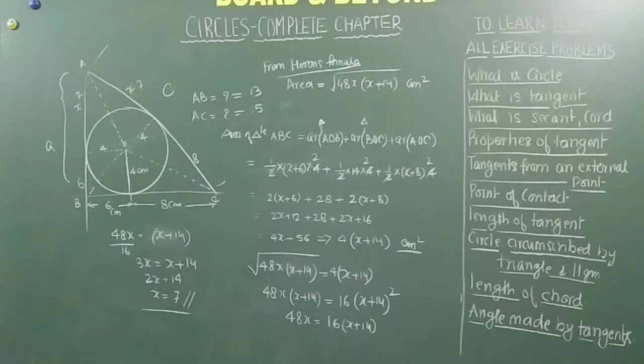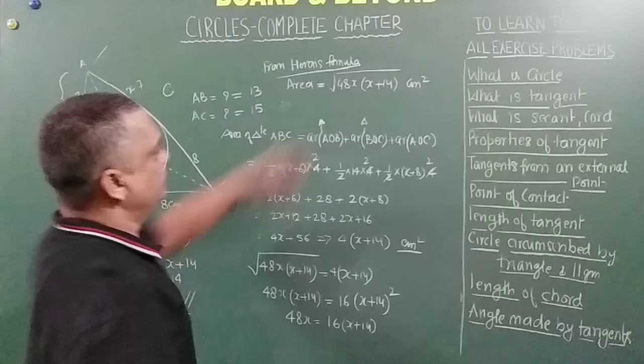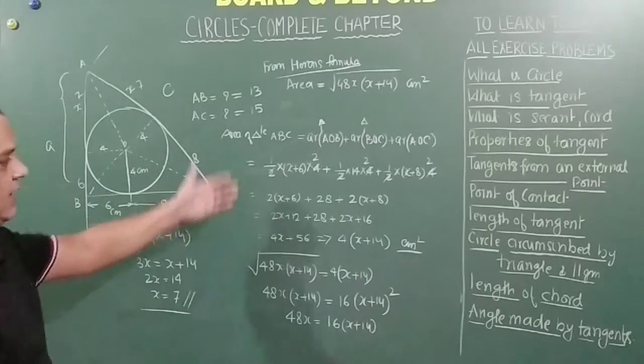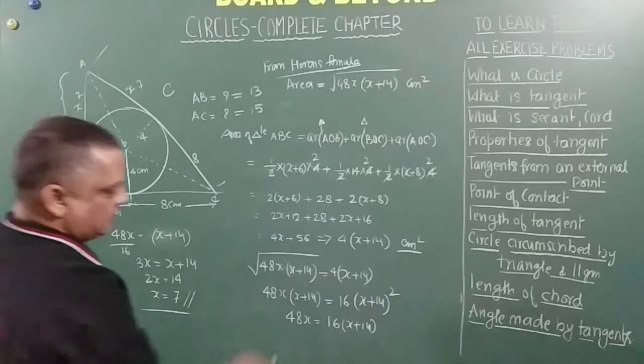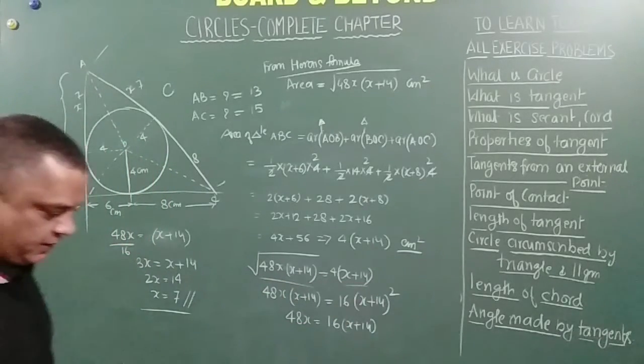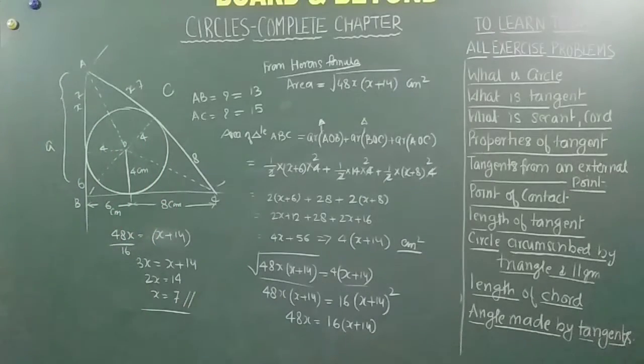If anybody wants to take a screenshot, I just wrote it because I had rubbed it off. So you can take this and use the Heron's formula at your place, and then equate the two areas like this, and solve it further. If anybody wants to take a screenshot, I will move away from the board. You can do it now.